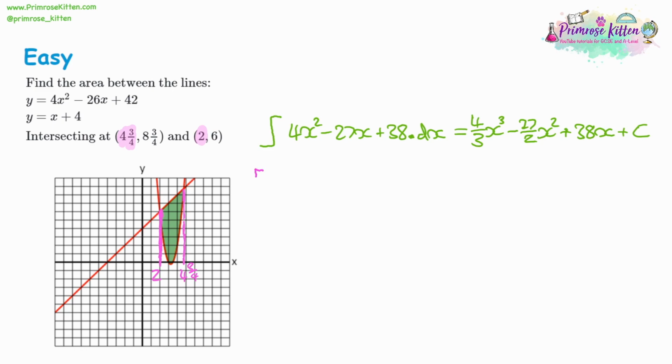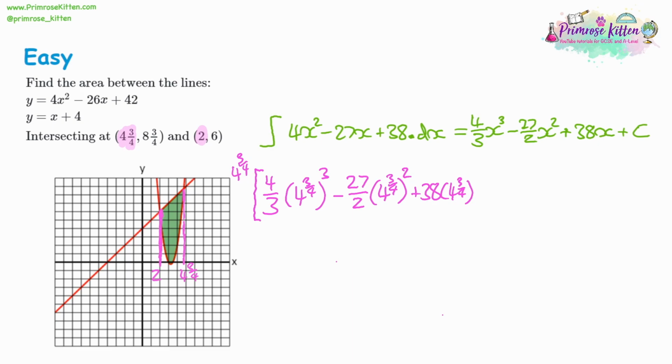So now we need to substitute the largest value first, which is the 4 3/4. So every time we write down x, we're going to swap it with a 4 3/4. So we've got 4 over 3, then we've got x, 4 3/4, and then we're cubing. Then taking away 27 divided by 2 multiplied by x, 4 3/4 squared, and then we're adding on 38 multiplied by 4 3/4, which was x. We can ignore the c because we're going to take that c away when we get to the next bracket. So it's going to cancel anyway.